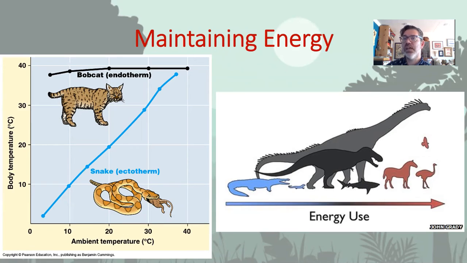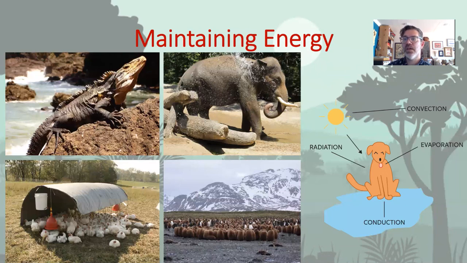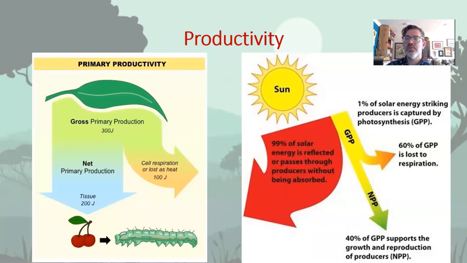So endotherms, like mammals, can live in cold climates, but they have to eat a lot more and often. Ectotherms, like reptiles and amphibians, can go a long time without eating, but are restricted to warm climates. Dinosaurs and sharks are considered in between, mesotherms. Animals may also maintain their body temperature behaviorally by basking in the sun, cooling themselves in water or shade, or clustering together for warmth.